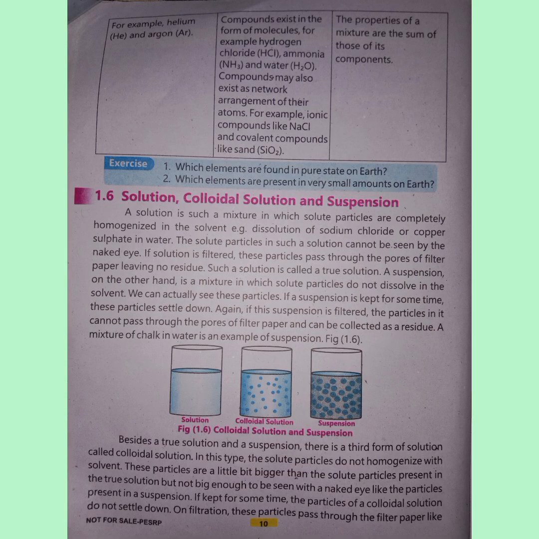Last difference, compounds exist in the form of molecules. For example, hydrogen chloride HCl, ammonia NH3 and water H2O. Compounds may also exist as network arrangements of their atoms. For example, ionic compound like NaCl and covalent compound like sand SiO2, silica. The properties of a mixture are the sum of those of its components.